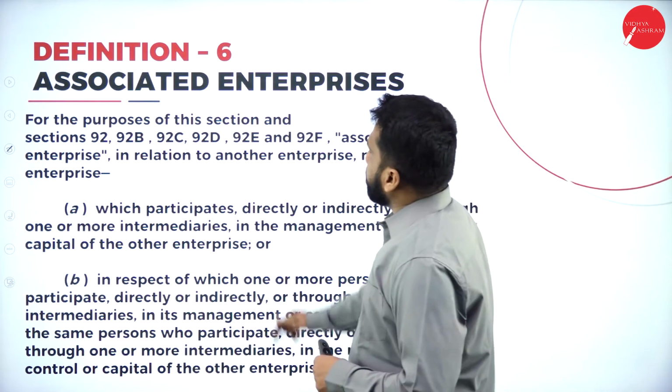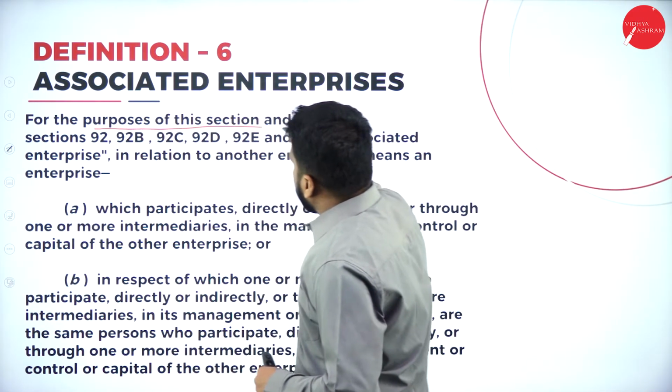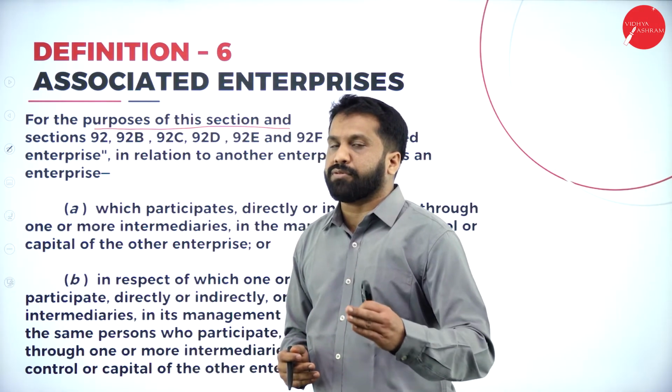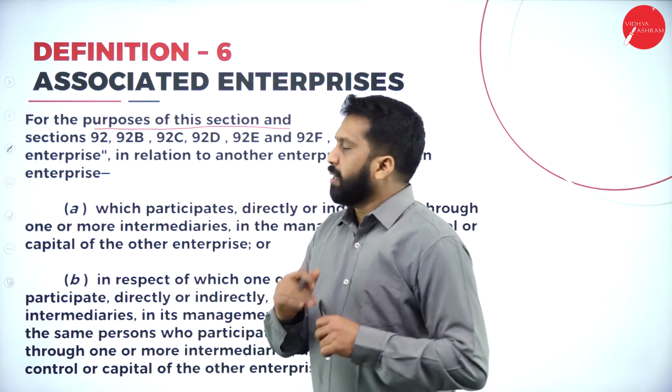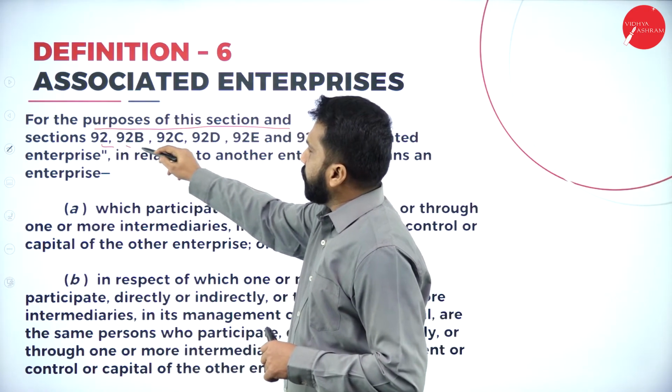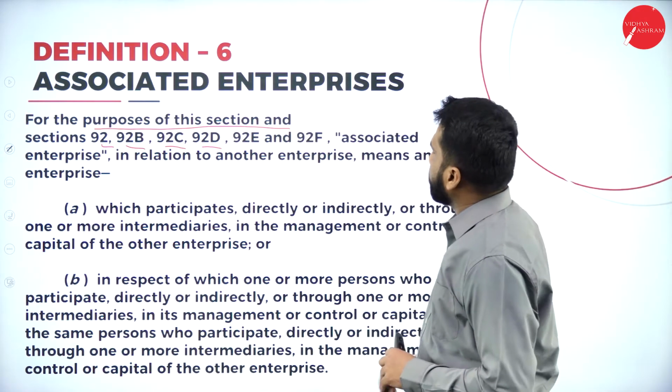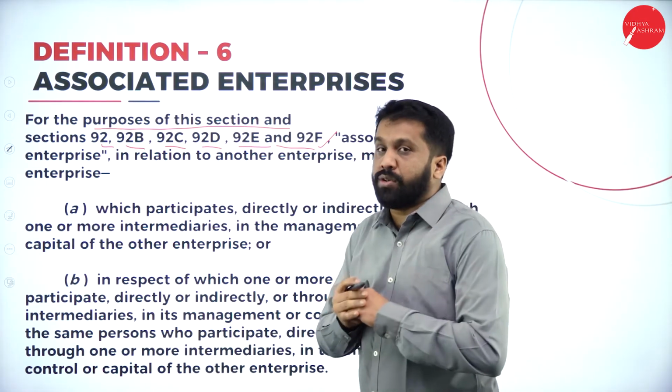The last one for the day, associated enterprises. For the purpose of this section, in associated enterprises, the sections start from 92A. From 92A, we have 92B, 92C, 92D, and 92E as well as 92F also.